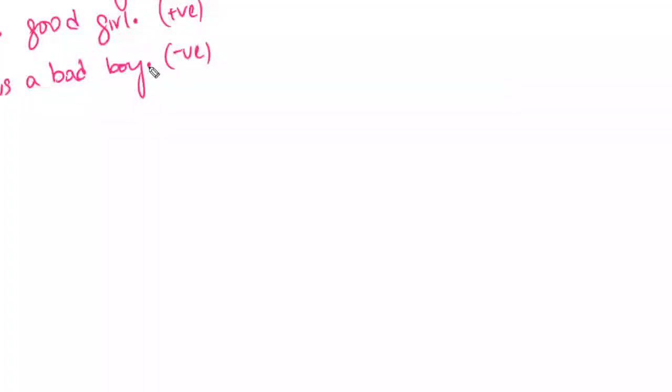Let us assume some examples. Similarly, "she is a bad girl." Negative. So now this is the input data and this is the output data. Output data is either positive or negative. It is a binary classification problem.